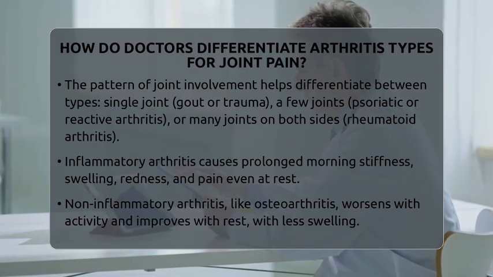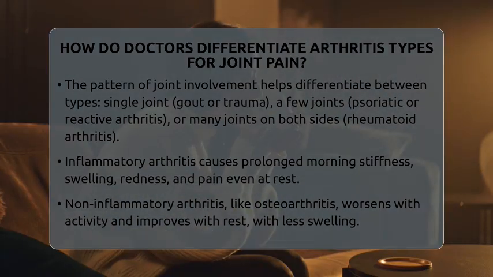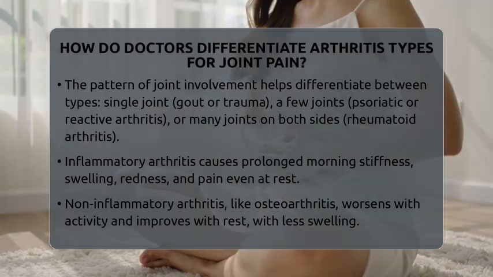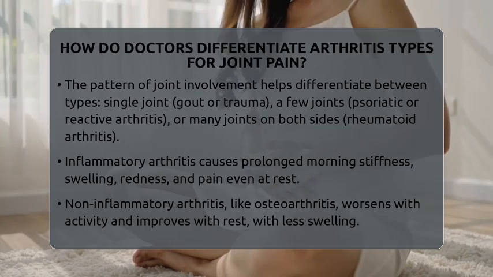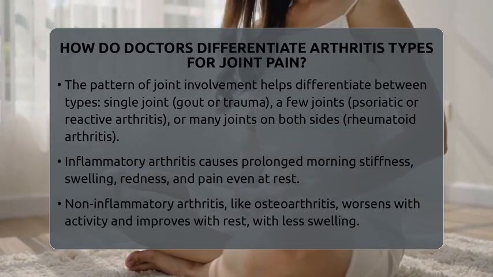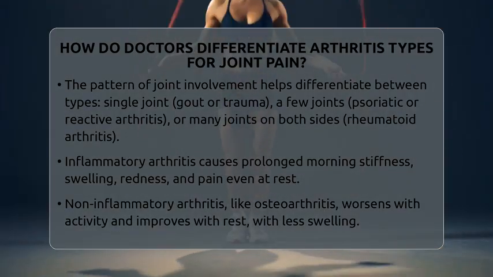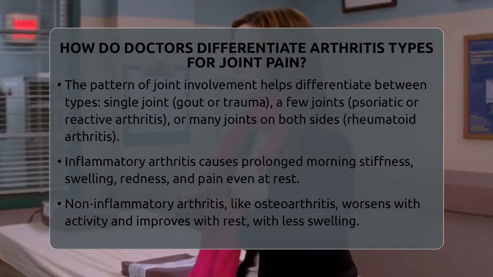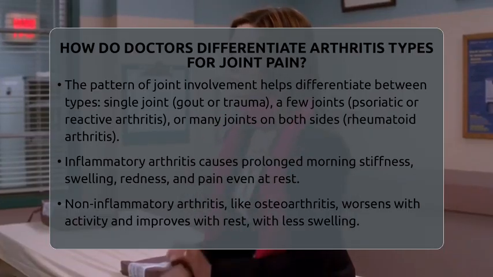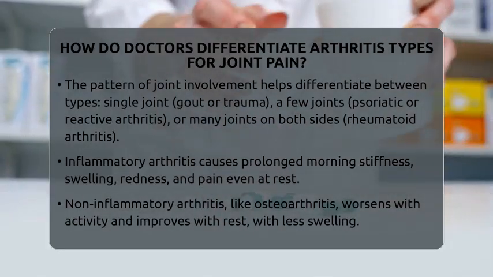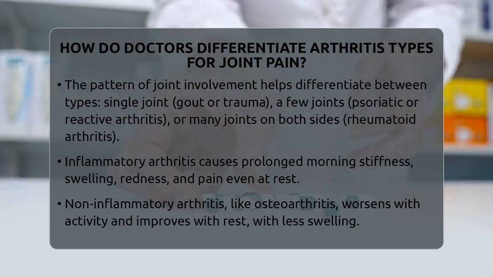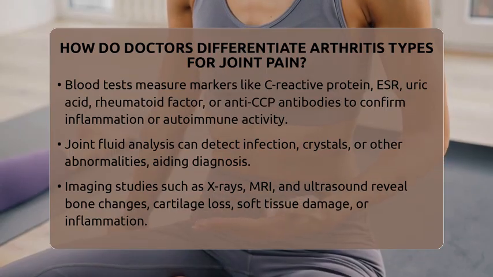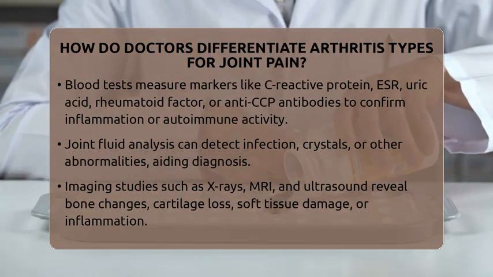A key step is distinguishing between inflammatory and non-inflammatory arthritis. Inflammatory types, like rheumatoid arthritis, cause prolonged morning stiffness lasting more than an hour, along with swelling, redness, and pain even when resting. Non-inflammatory arthritis, such as osteoarthritis, tends to worsen with activity and improve with rest, with less swelling or redness. Blood tests for markers like C-reactive protein and erythrocyte sedimentation rate help confirm if inflammation is present.